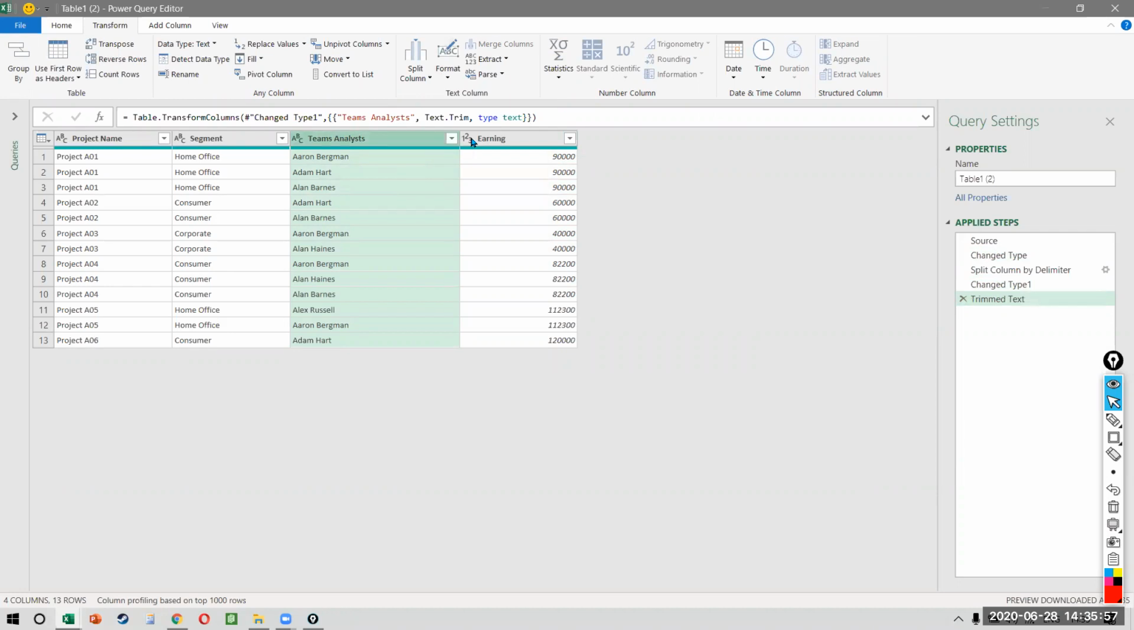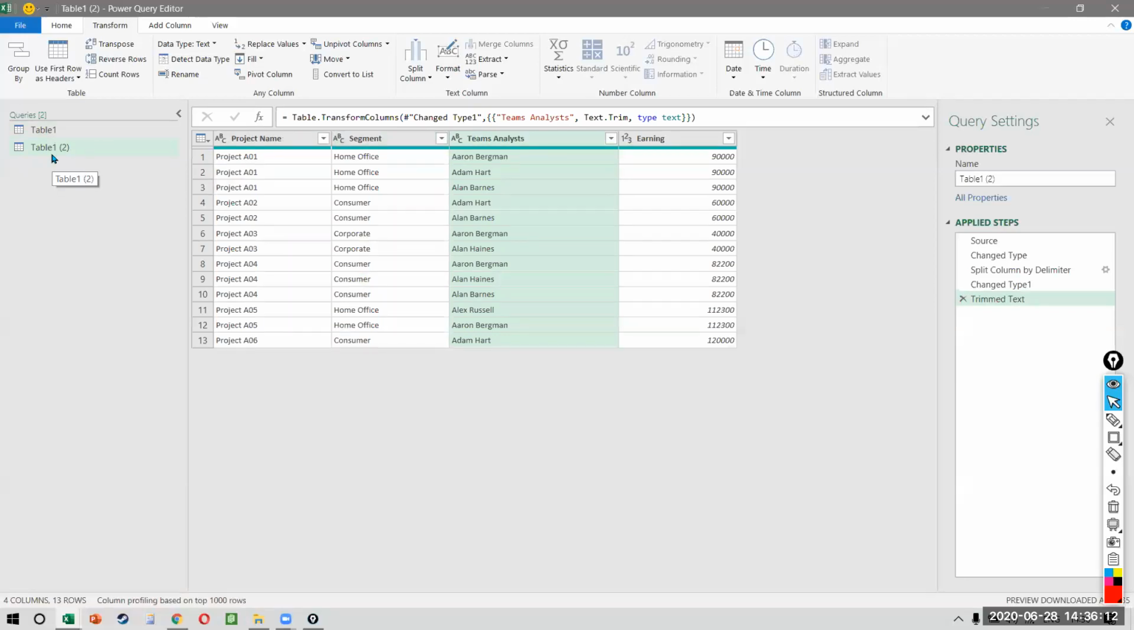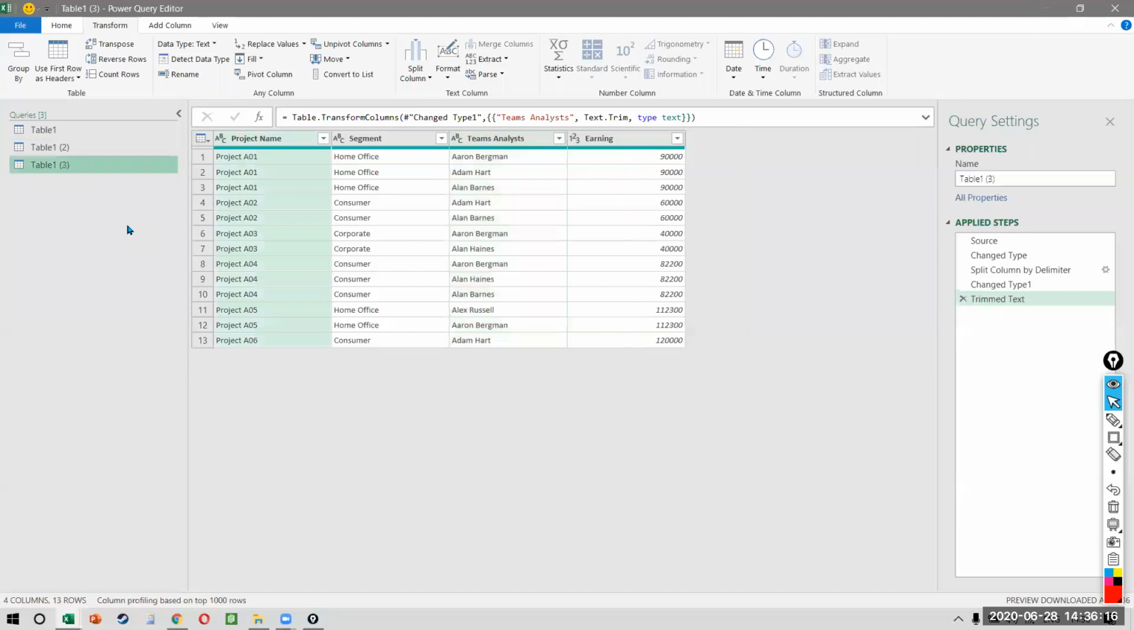Now here's the problem. The numbers are not correct because the same number has been replicated 2 more times. But that's not correct, right? How do you fix this? Watch very, very carefully. I will go to my query. This is table 1, 2. I will duplicate the query. Right click and duplicate. In the second query, I want to find the number of analysts.